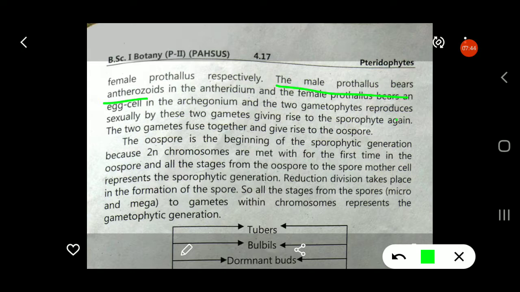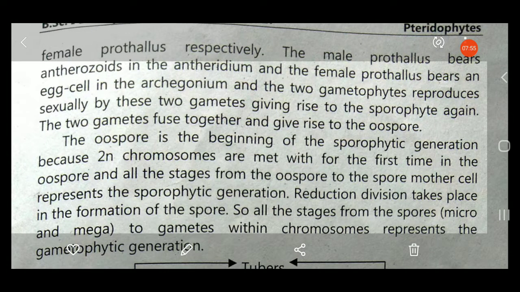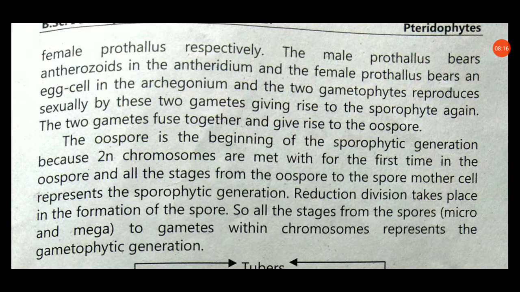The two gametes fuse together and give rise to the zygote, which is also known as the oospore. The oospore is the beginning of the sporophytic generation. Formation of the zygote is the beginning of the sporophytic generation, because 2n chromosomes are met with for the first time in the oospore, and all the stages from the oospore to the spore mother cell represent the sporophytic generation.